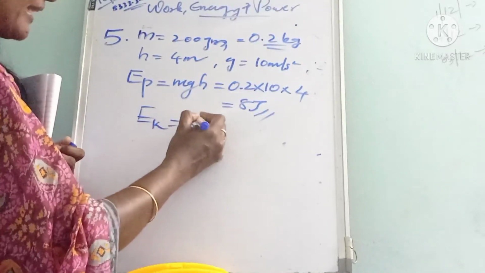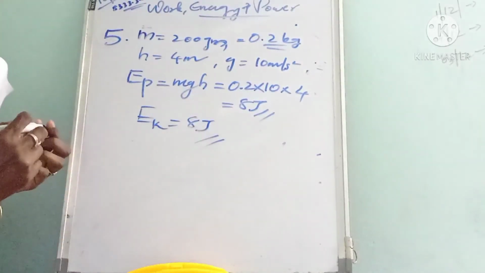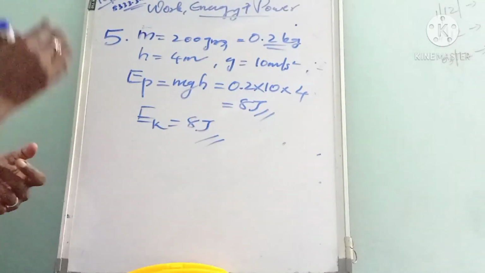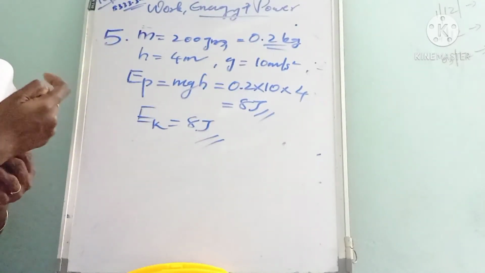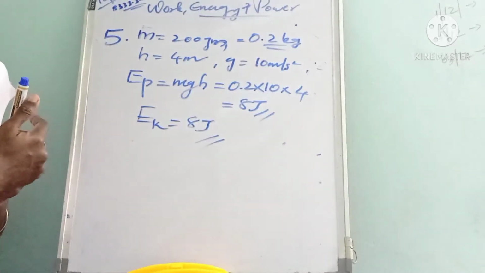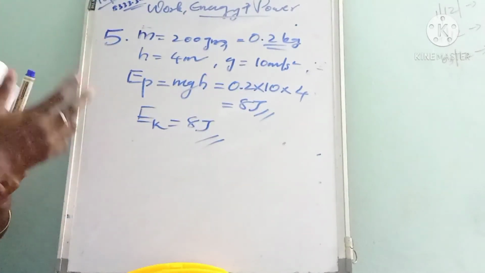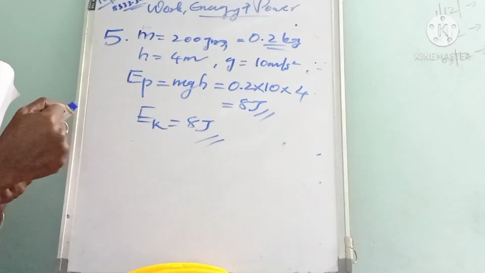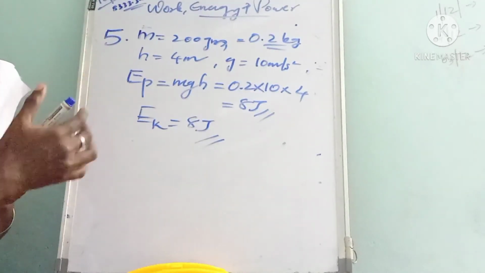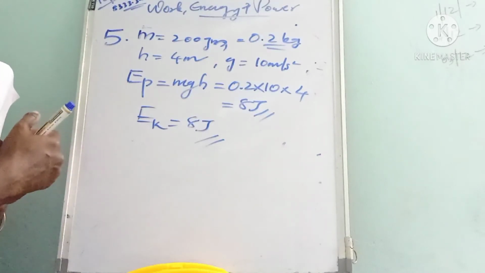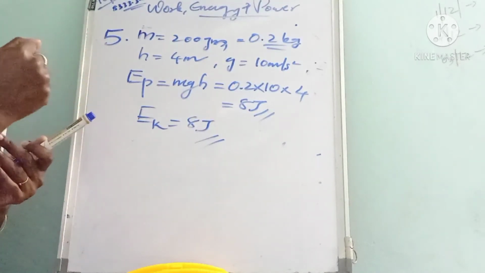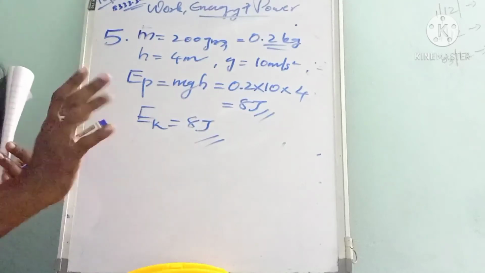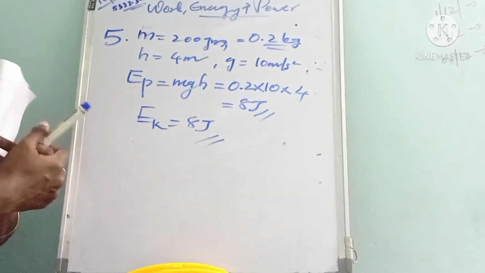8 joule. So the kinetic energy is equal to what? 8 joule. Listen. When the ball falls down, what will happen? Its height decreases, but the velocity increases. Okay, so actually what is happening here? The potential energy is converted into kinetic energy. So just before the ball hits the ground, the entire potential energy is converted into kinetic energy.